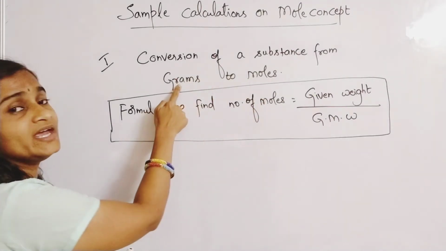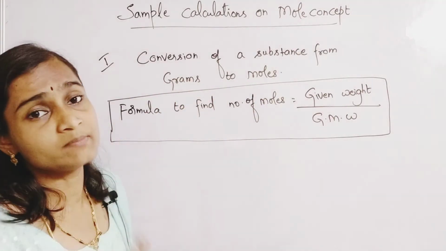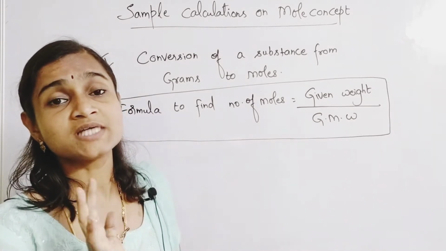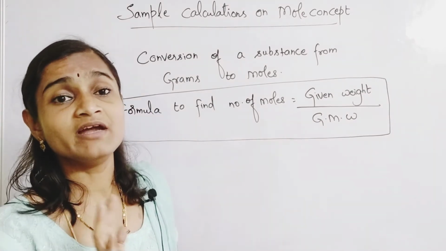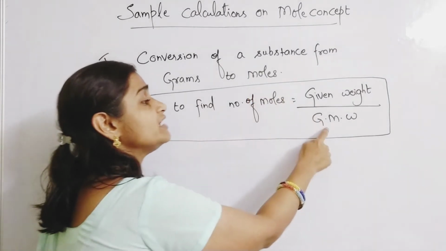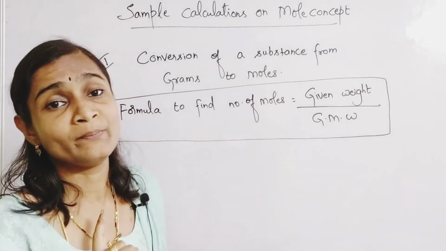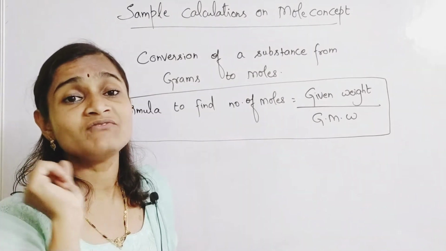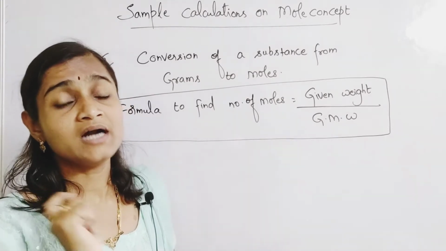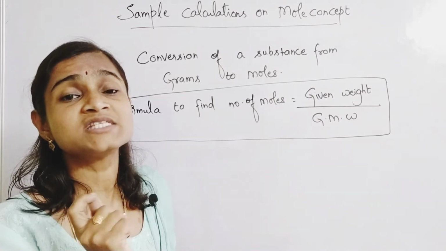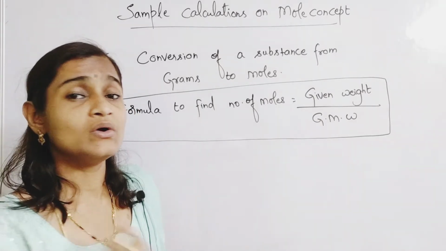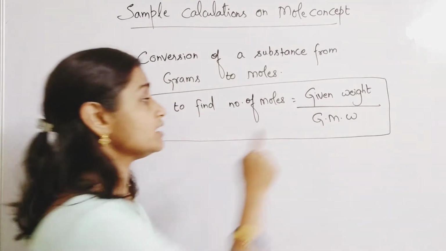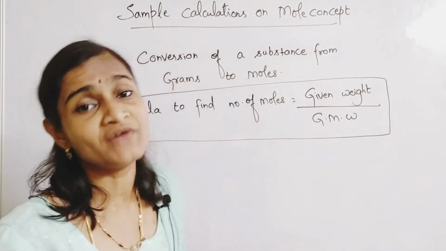They will give the weight of that substance in grams, and you should know the gram molecular weight of the substance. They will not give this in the question, that's why you have to learn by heart the atomic weights of elements at least from hydrogen to zinc. The given weight will be in the question, and the gram molecular weight you have to find out.